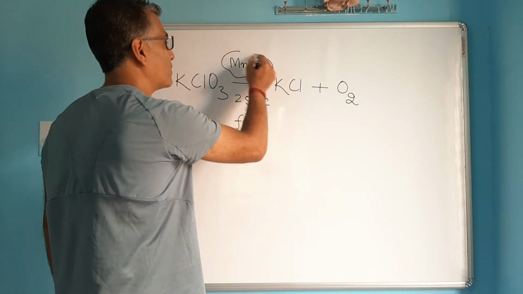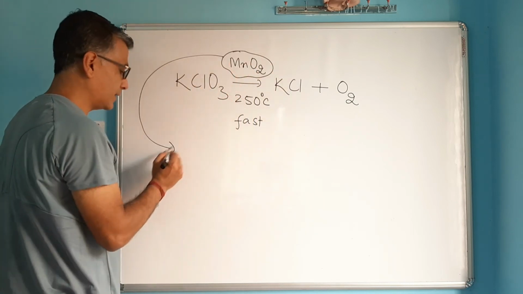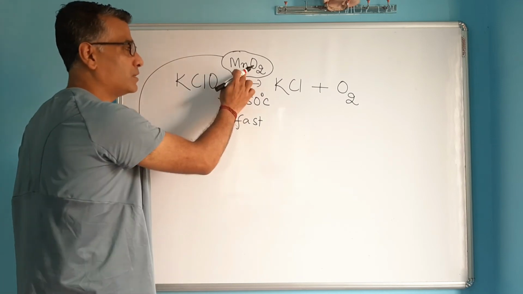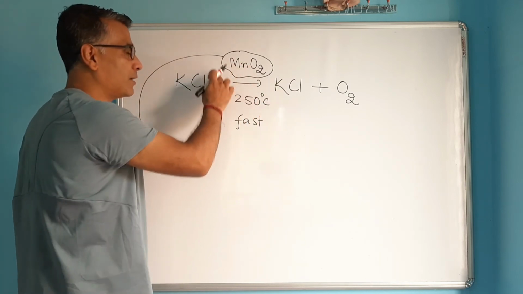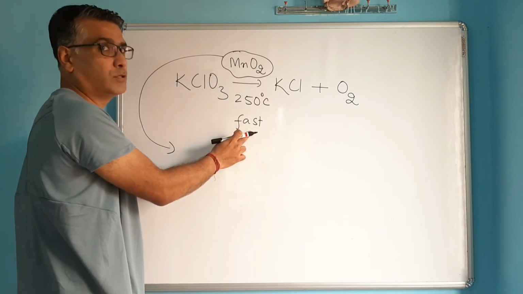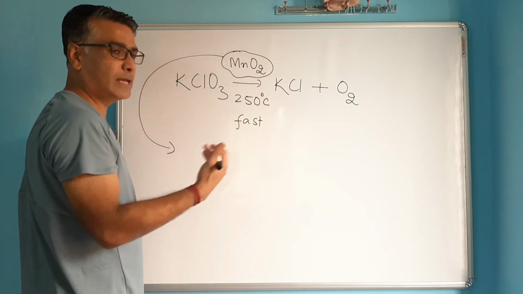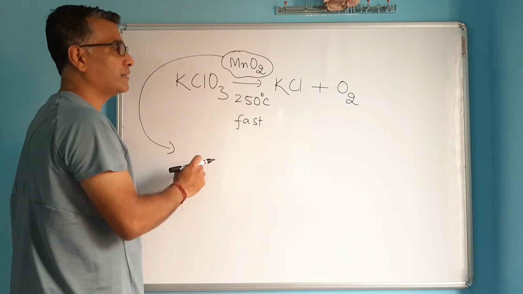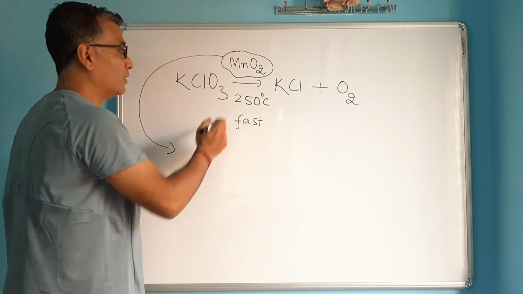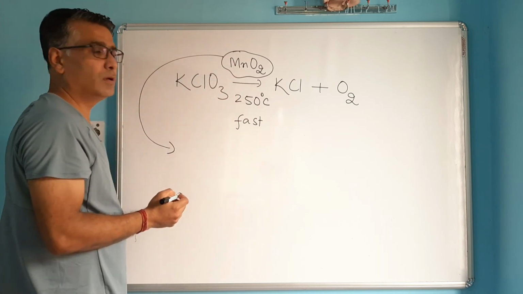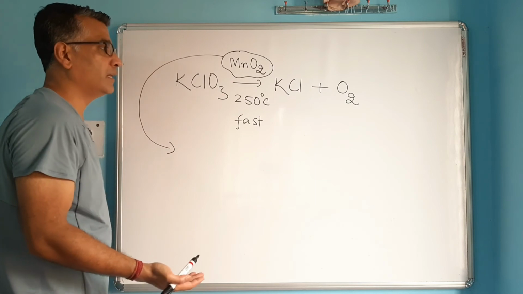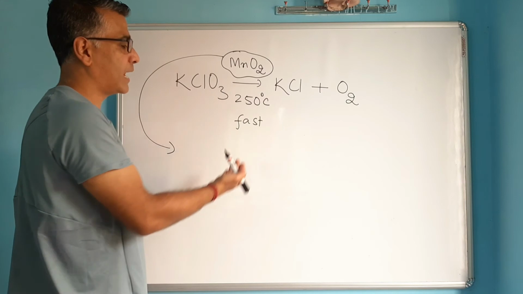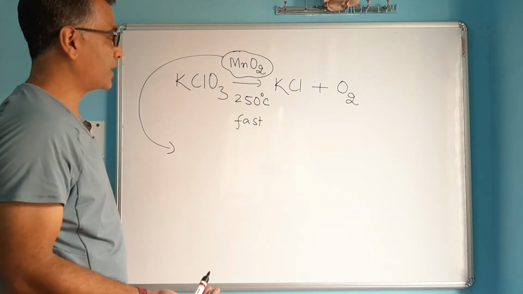So what do you call these types of substances which will not take part in the chemical reaction but make the reaction go fast? Some of these substances in some other cases are also used to make the reaction slow. In some cases we need to slow down the reaction instead of making it fast. So some substances are capable of not taking part in the reaction yet slowing it down. So these substances, without taking part in the reaction, change the speed of the reaction. In some cases they make the reaction fast, or in some cases they make the reaction slow.